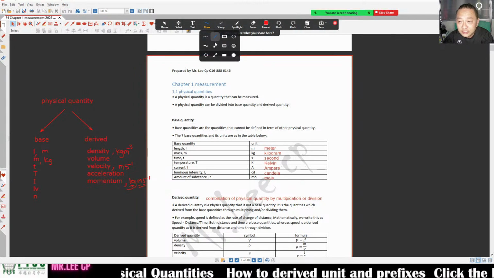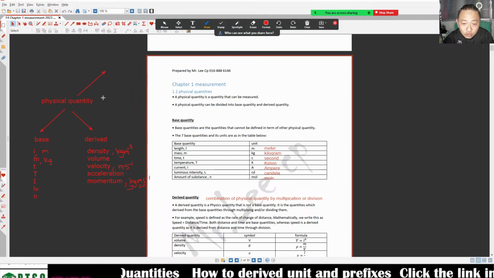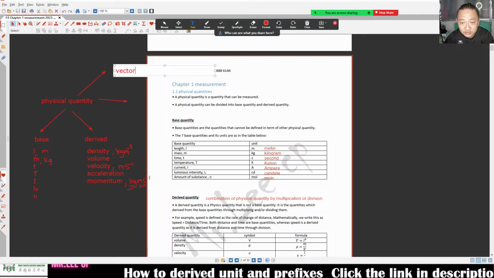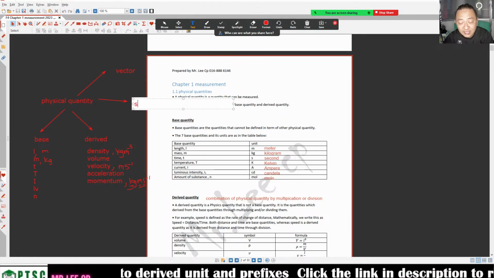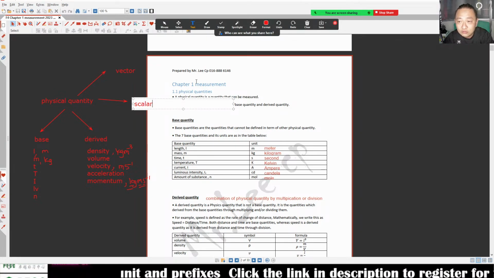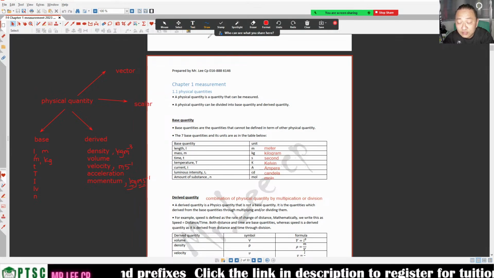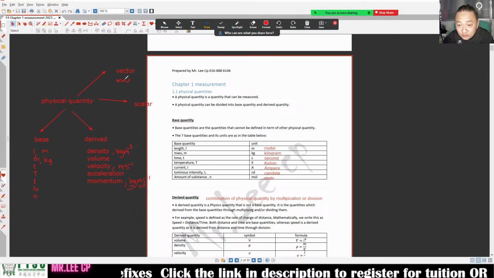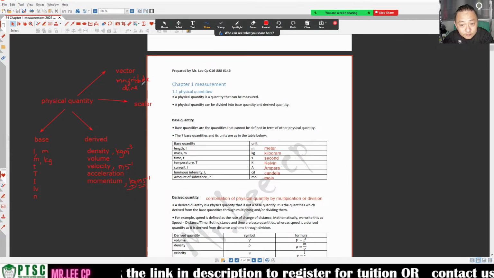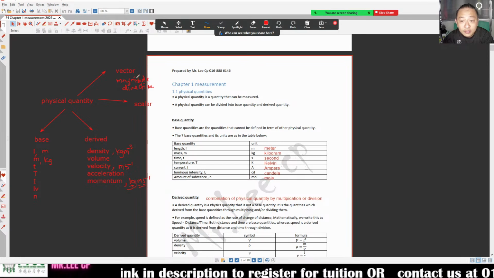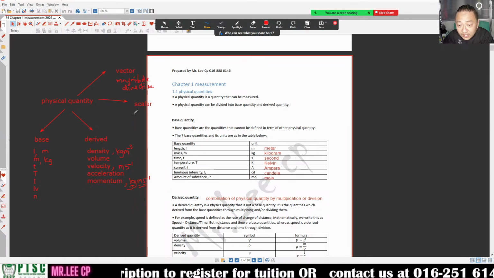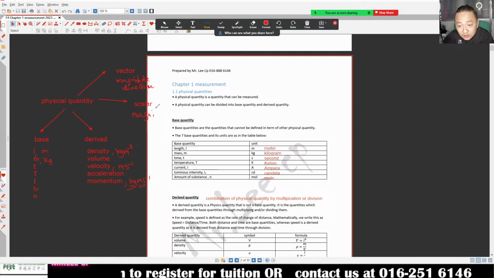Not only this, physical quantity we can also divide into another two types. One is called vector quantity. The other one is called scalar quantity. So what is vector quantity? Vector quantity is the physical quantity that has magnitude and direction. Vector quantity has both magnitude and direction. Scalar quantity has only magnitude.